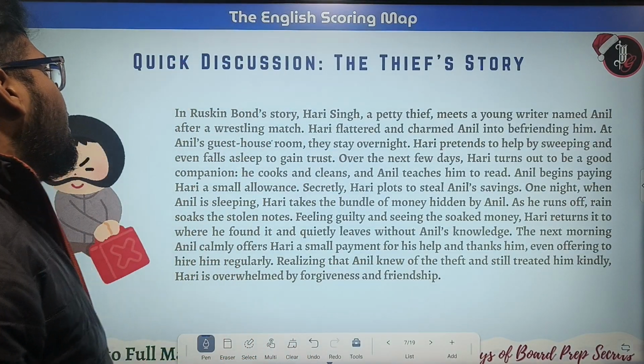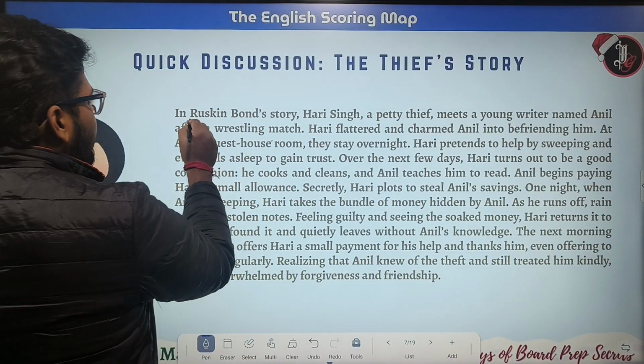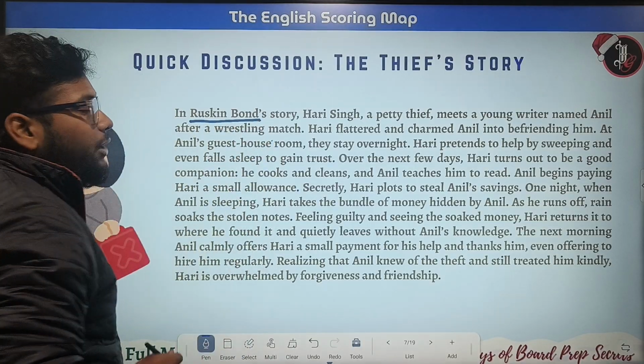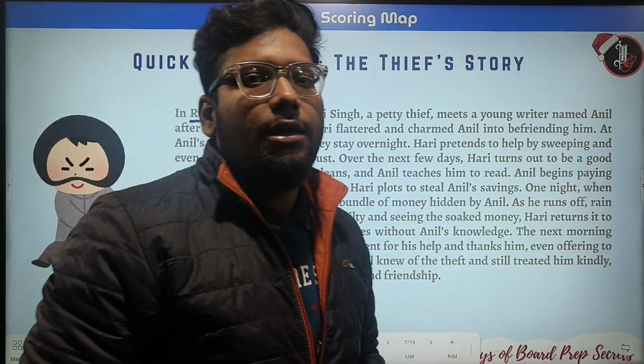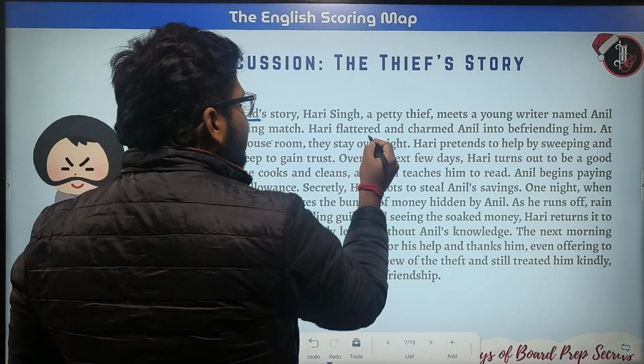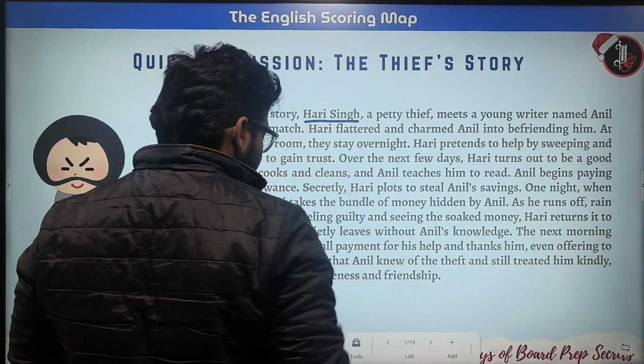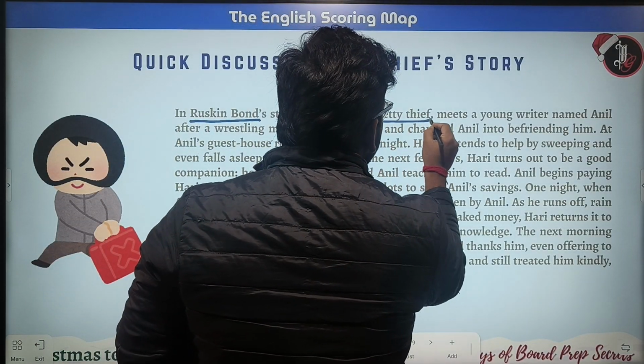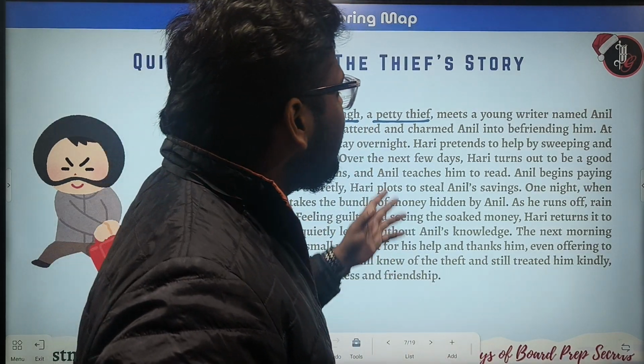Let's start. In Ruskin Bond's story, written by Ruskin Bond, a very famous Indian author, we have to remember his name, Ruskin Bond. Okay. So in Ruskin Bond's story, Hari Singh, a petty thief, meets a young writer.